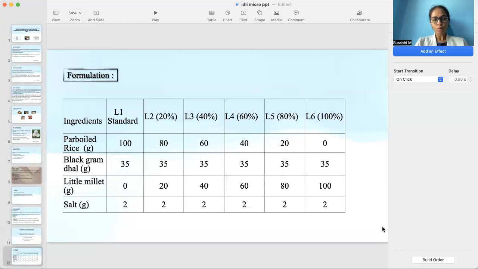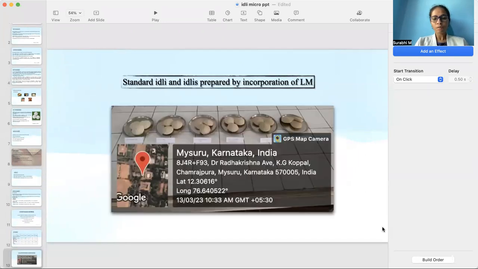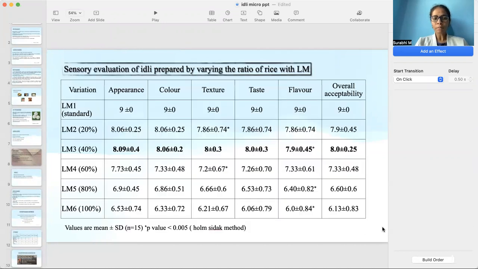This table shows the formulations of the little millet incorporated idlis. L1 is the standard idli. L2 is the 20% incorporation of little millet to the standard procedure. L3 is the 40% incorporation of little millet. L4 is the 60% incorporation. L5 is the 80% incorporation. L6 is the 100% incorporation of little millet. This photo shows the standard idli and the idlis prepared by the incorporation of little millet.